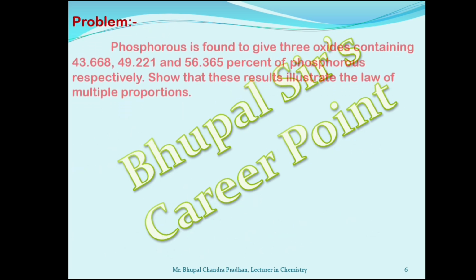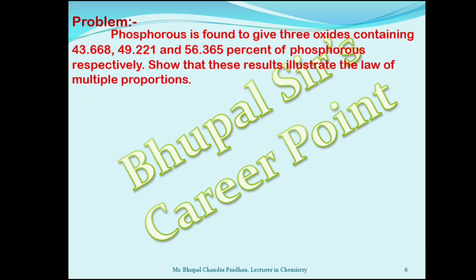Now, let us solve a problem. Phosphorus is found to give 3 oxides containing 43.668, 49.221 and 56.365% of phosphorus respectively. Show that these results illustrate the law of multiple proportion.